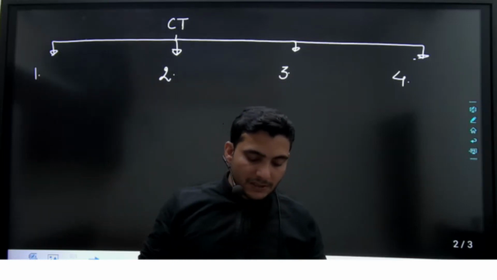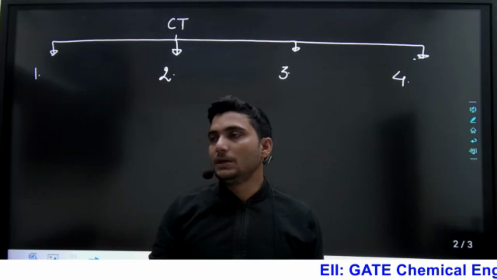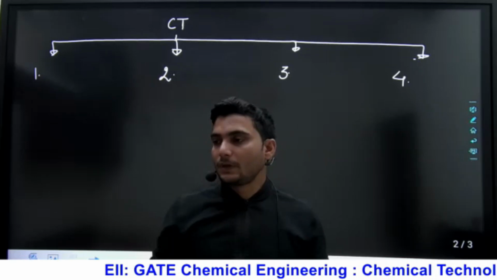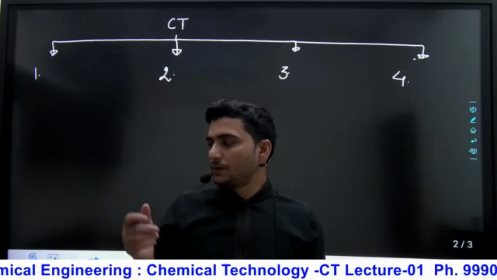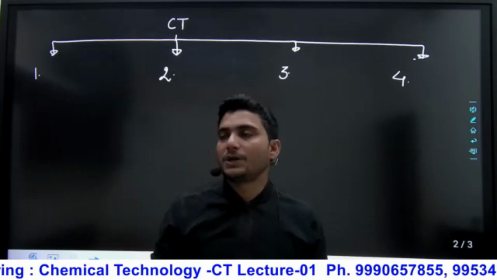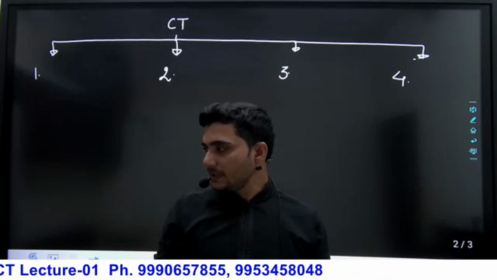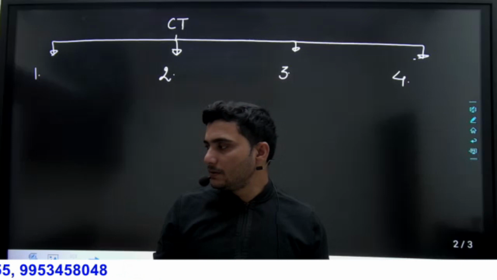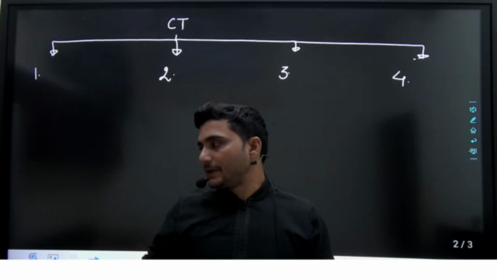Second one, what will we discuss? Nitrogen industry. In the nitrogen industry, what will we deal with? That is all about the production of ammonia from nitrogen and hydrogen. So production of ammonia, production of nitric acid HNO3, production of urea NH2CONH2, production of ammonium nitrate, okay, production of other fertilizers.